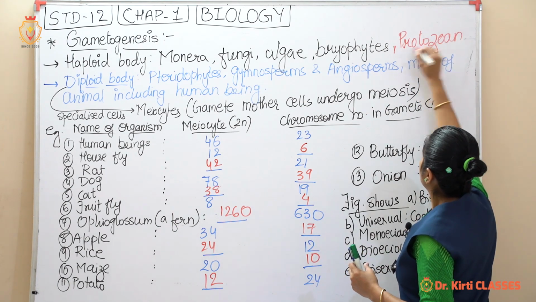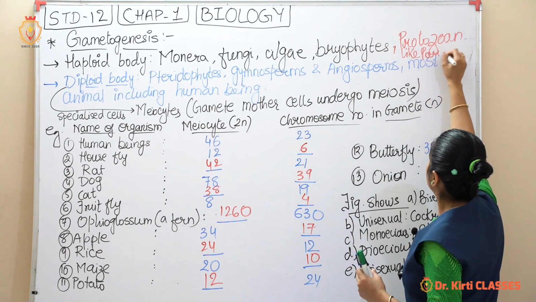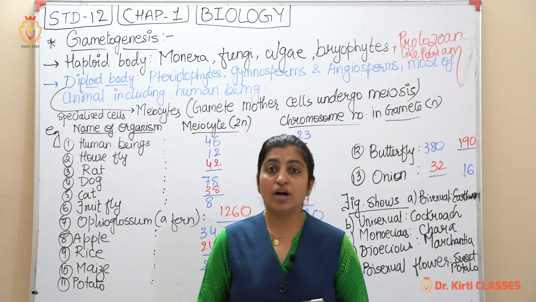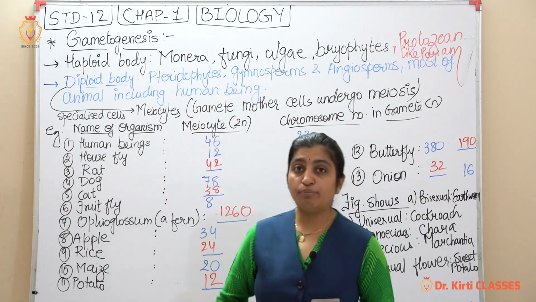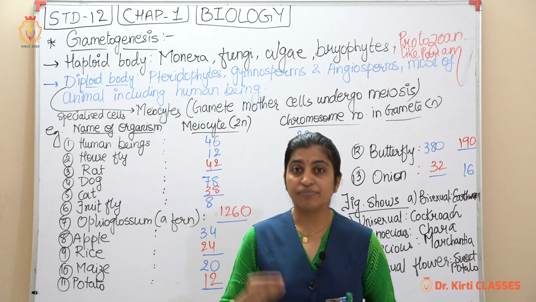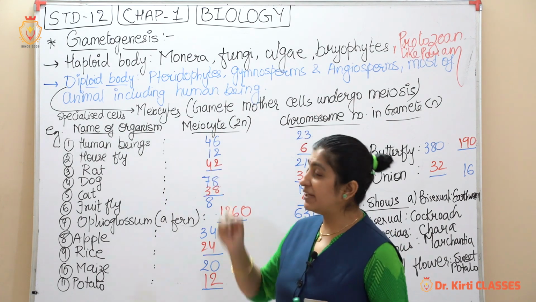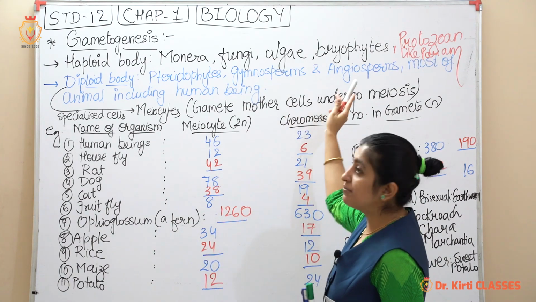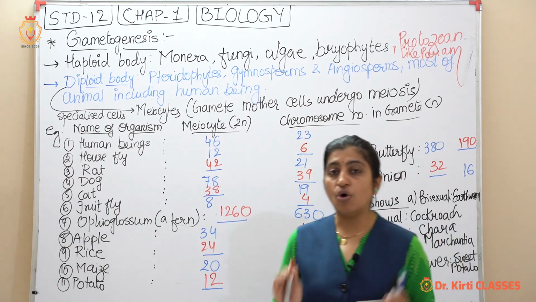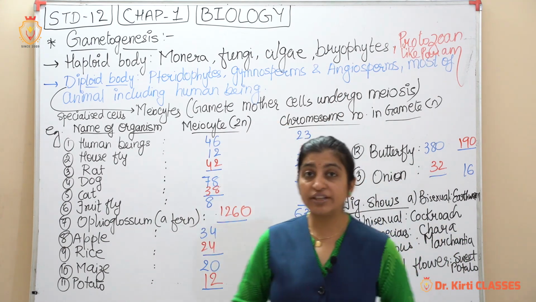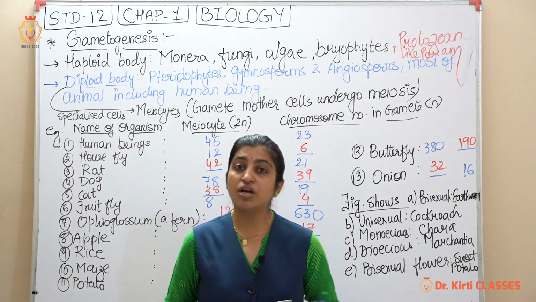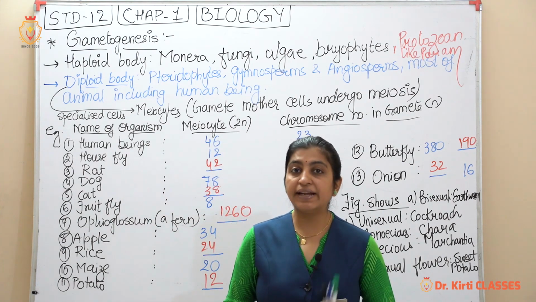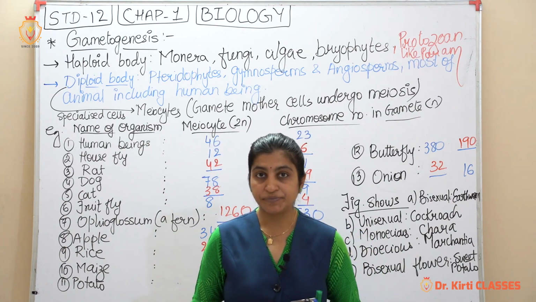Protozoa, for example, like paramecium, right? So this paramecium again has a self-fertilization type. So again there are a few animals, few plants which have n number of chromosomes in the body, that is known as what? Haploid. Next, diploid body. Examples of diploid body are pteridophytes, gymnosperms, angiosperms, and almost all the animals, right? So including the human beings, having a diploid body. Diploid means the body cell consists of 2n number, and haploid consists of n number.